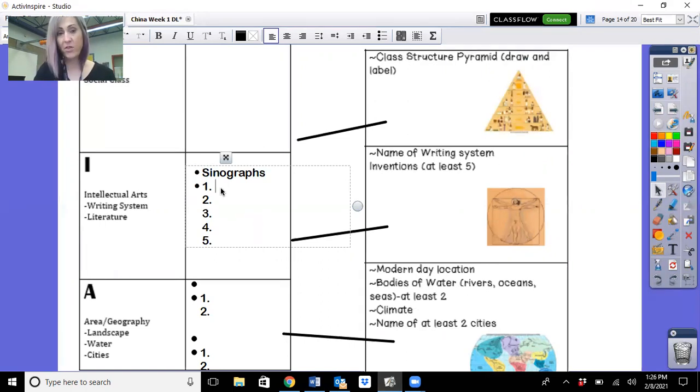All right, and then three inventions. We know that from our doodle activity. We know there was the compass, there was gunpowder, there was, what else? Oh, kite, fireworks, and crossbow. I don't know if we talked about this in that, but they did the crossbow as well.